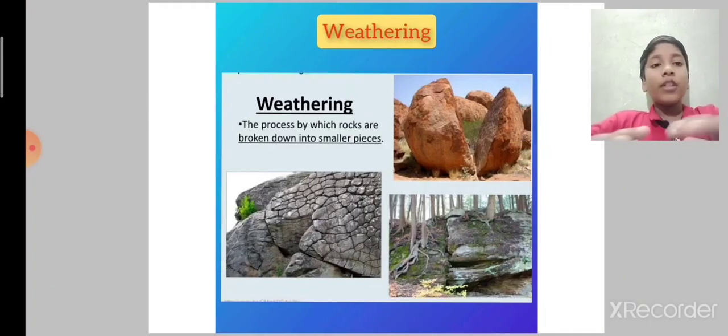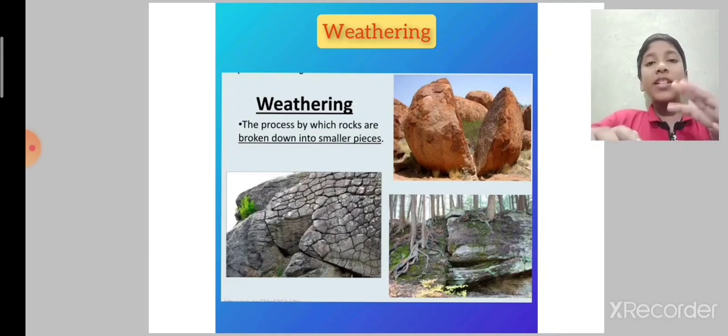Next, we'll see how soil forms. The process by which big pieces of rocks are broken down into smaller pieces of rocks by the action of wind and water is called weathering. There are three types of weathering: physical weathering or mechanical weathering, chemical weathering and biological weathering.